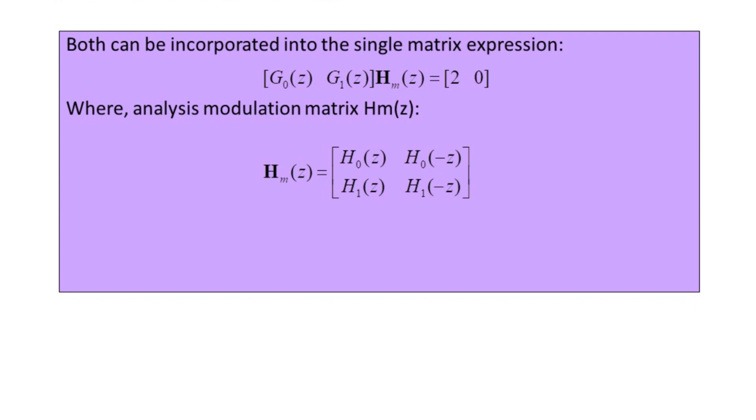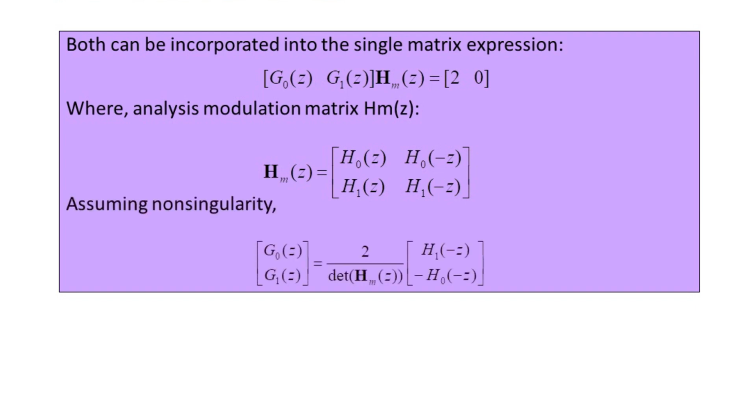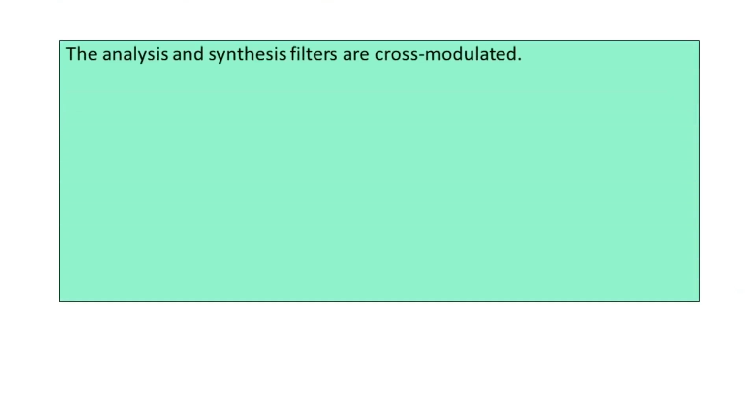Now assuming the condition of non-singularity, we have the column matrix G0 of Z, G1 of Z that is equal to 2 upon determinant of the analysis modulation matrix, denoted capital H suffix m of Z, multiplied to the column matrix H1 of minus Z. The second element of this column is minus H0 of minus Z here. So here the analysis and the synthesis filters are cross modulated, and for the finite impulse response, that is abbreviated as FIR filters,